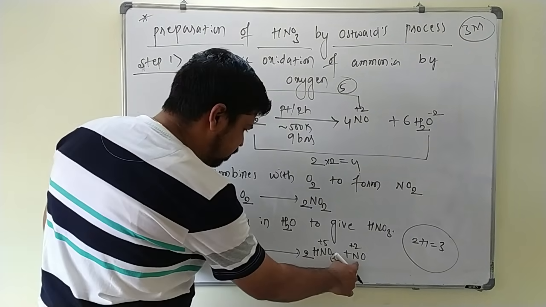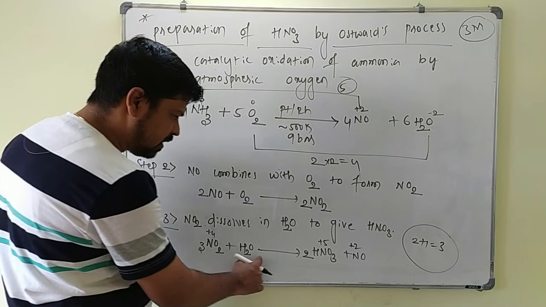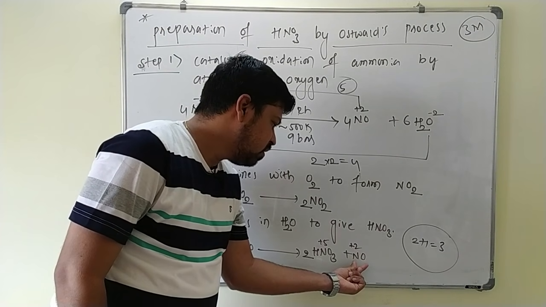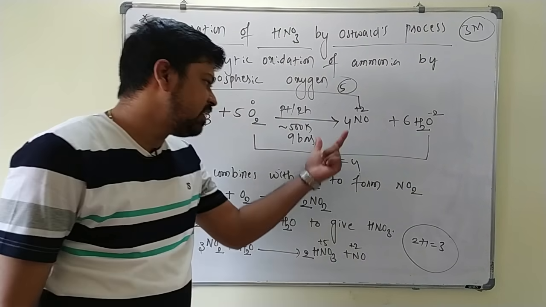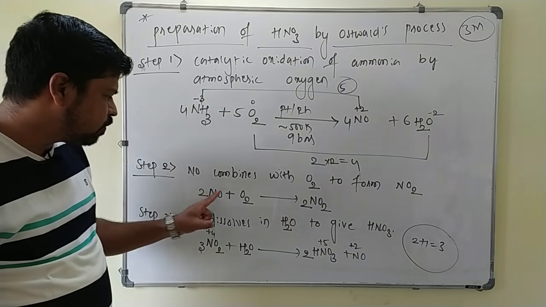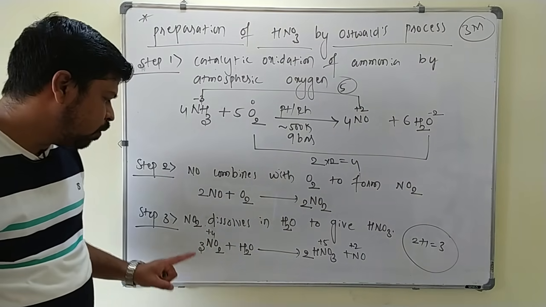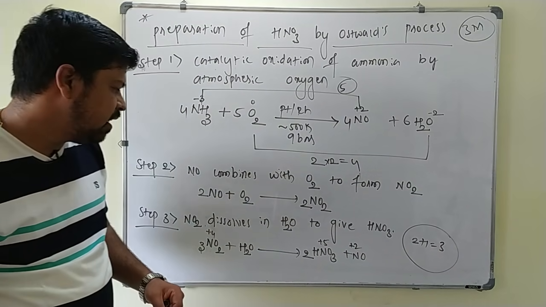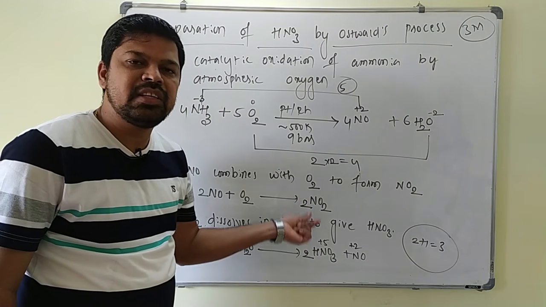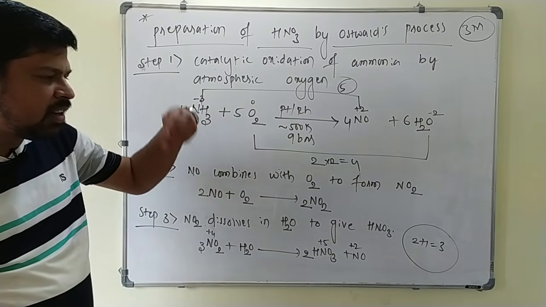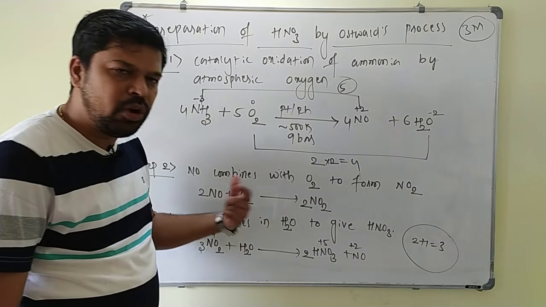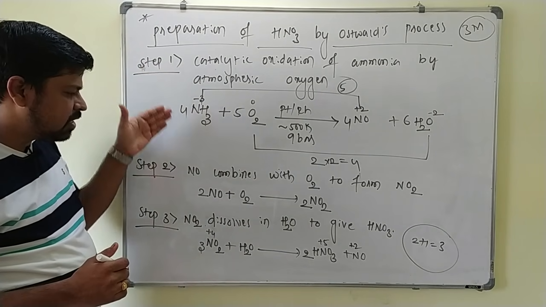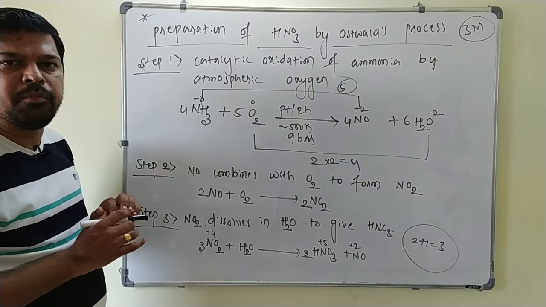3 nitrogen, 3 nitrogen, and a total of 7 oxygens are there. Now what happens? This nitric oxide so formed will be recycled. Again this NO combines with O2 to form NO2. Further NO2 dissolves in H2O, and again it gives HNO3. Like this, NO is recycled. And whatever HNO3 is obtained is only 68% pure by mass, which on further treating with concentrated H2SO4 is purified to 98% pure by mass. These are the 3 steps you have to write. Writing this is very, very important for 3 marks.